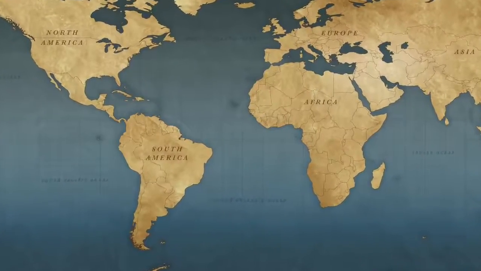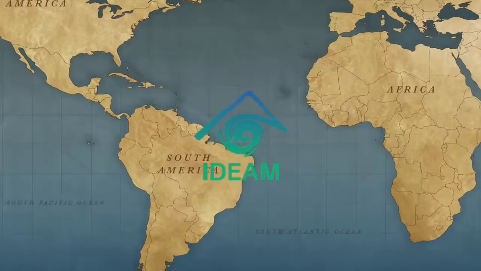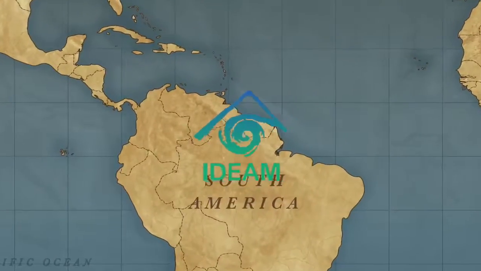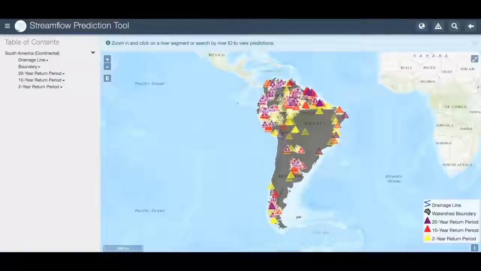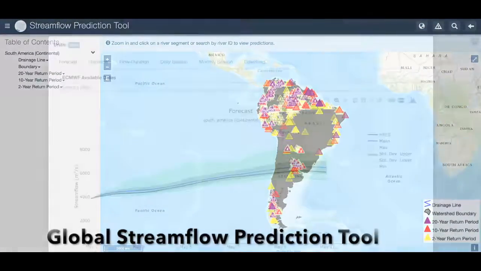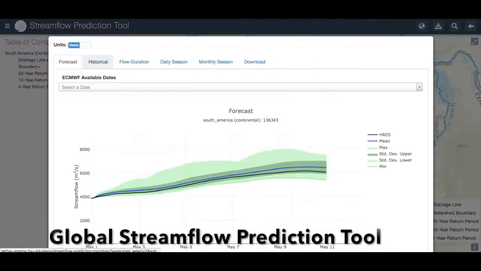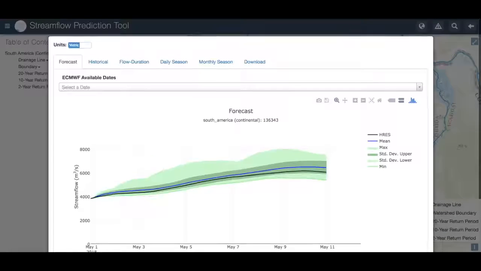I belong to the Hydrological Division from the IDEAM, the Institute of Hydrology, Meteorology and Environmental Studies of Colombia. We recently have been exploring the GLOFAST tool, the Global Stream Flow Forecasting, based on a recommendation of GeoGlobe's staff.